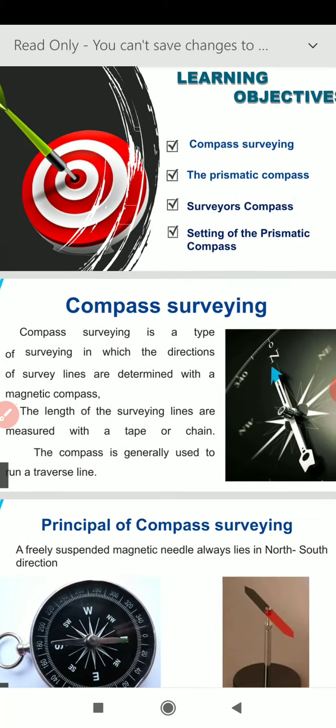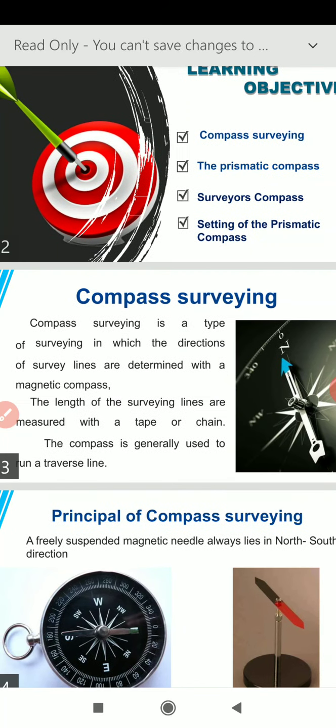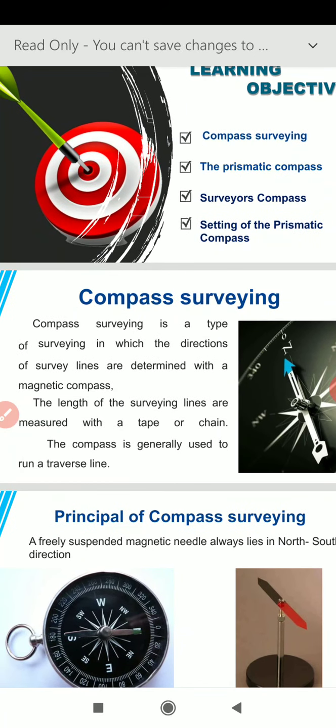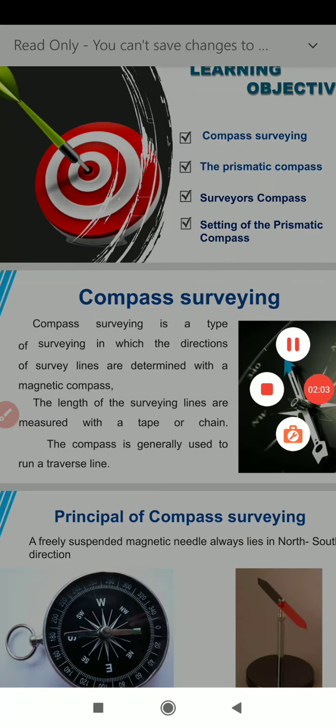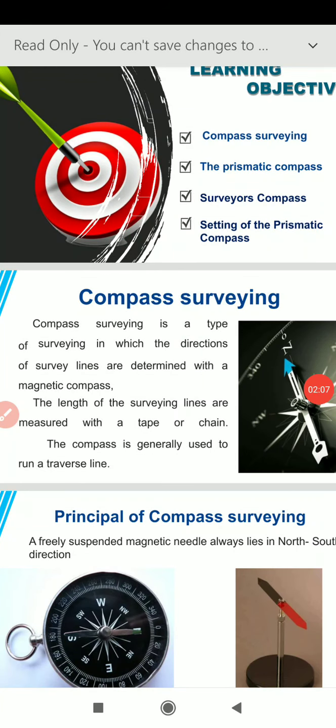First of all, we will get some knowledge about compass surveying. Compass surveying is a type of surveying in which the directions of survey lines are determined with the help of a magnetic compass. The length of the survey lines is measured with a tape or chain.